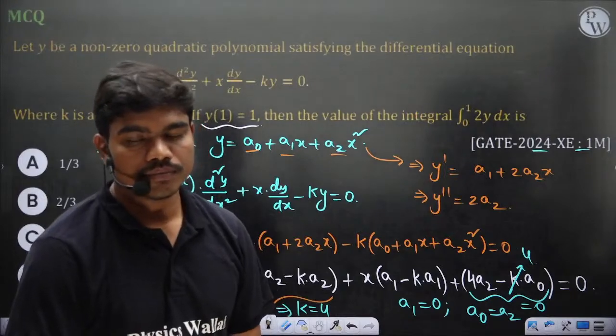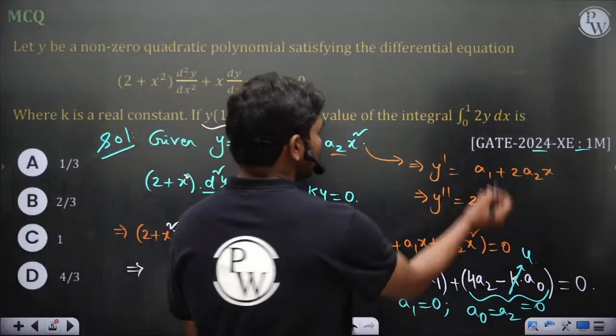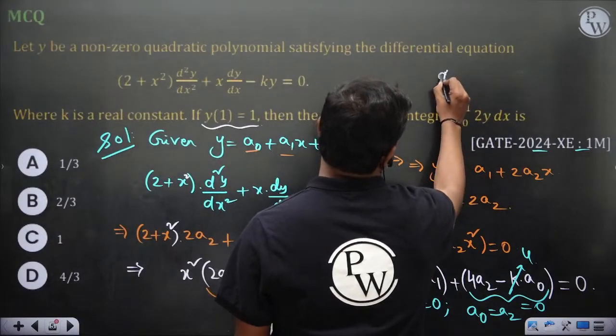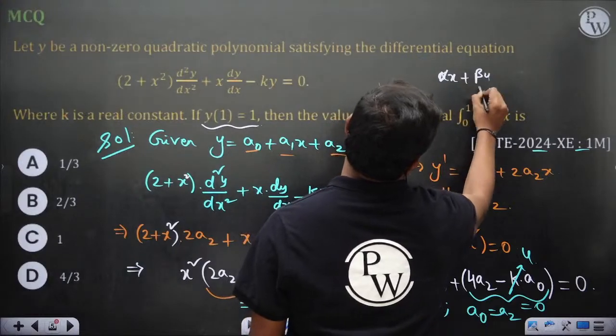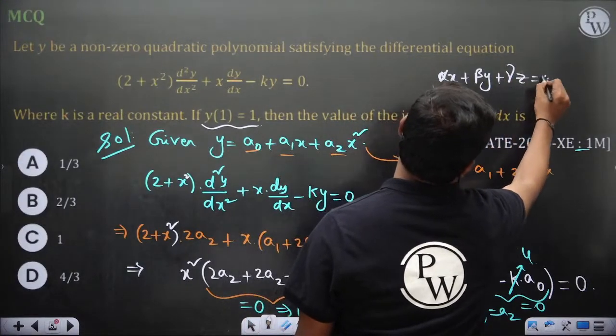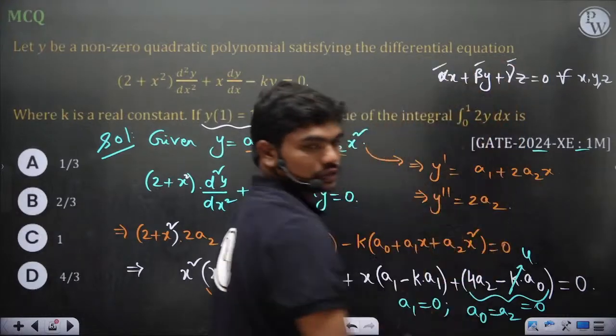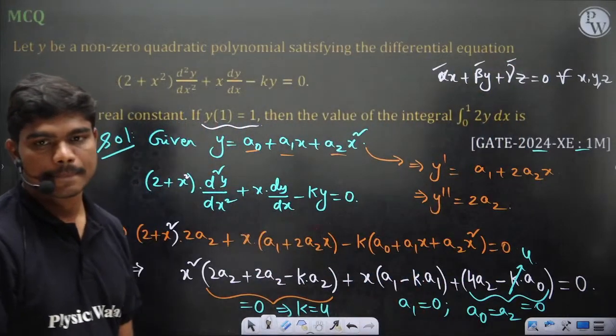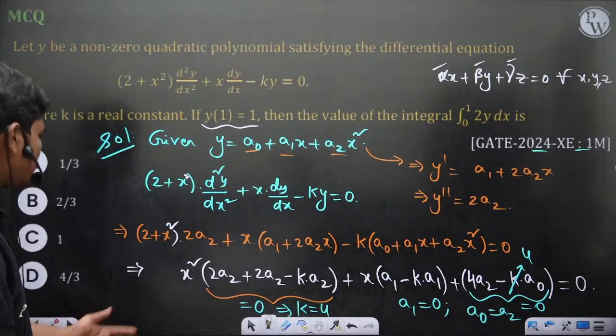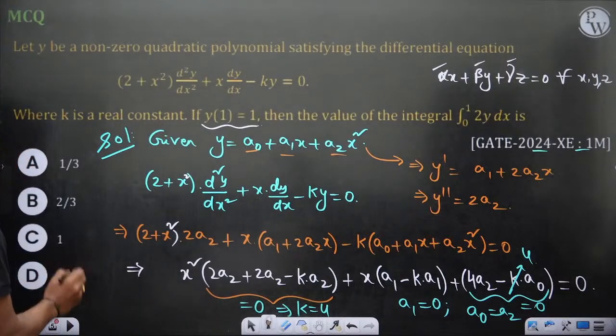Correct? Like we have seen some equation in the last class, like say alpha x plus beta y plus gamma z is equal to 0 for all x, y, z. Then the only possibility is these coefficients have to be 0. So same thing. So 4 by 3 should be the correct answer, which is in option D actually.